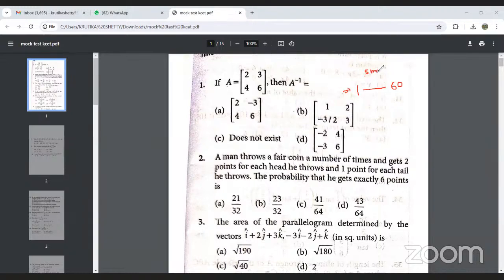Within the first 5 minutes, go from question number 1 to 60, and then with the pencil, go on writing the question numbers which you are very perfect in. Attempt at least 30 such questions which you feel confident about. First try to cover this in the first 45 minutes or so. And then you can see the questions which are difficult for you.